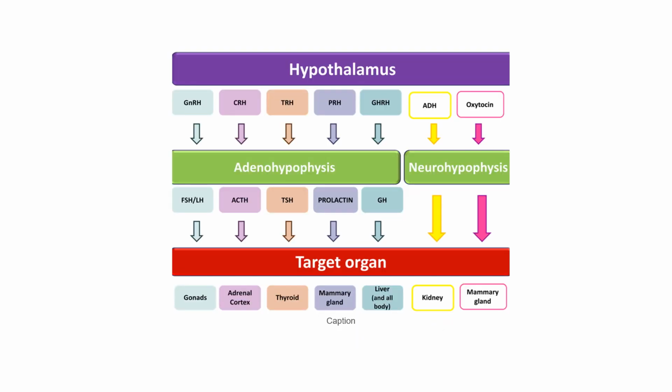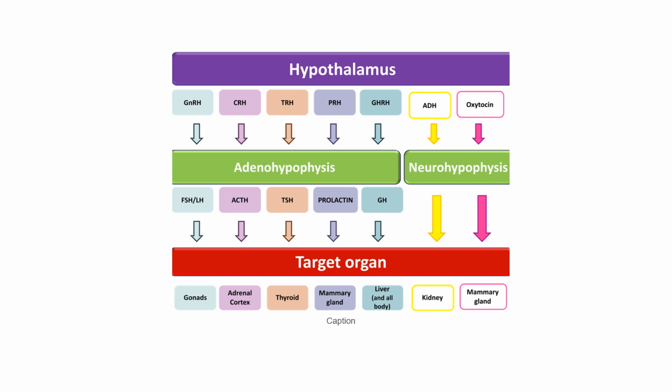As we saw in the previous picture, the hypothalamus is the major coordinating center situated at the base of the brain. So in this table we see the hormones produced by the hypothalamus, which is the gonadotropin releasing hormone, the corticotropic releasing hormone, the thyroid releasing hormone, prolactin releasing hormone, and the growth hormone releasing hormone.